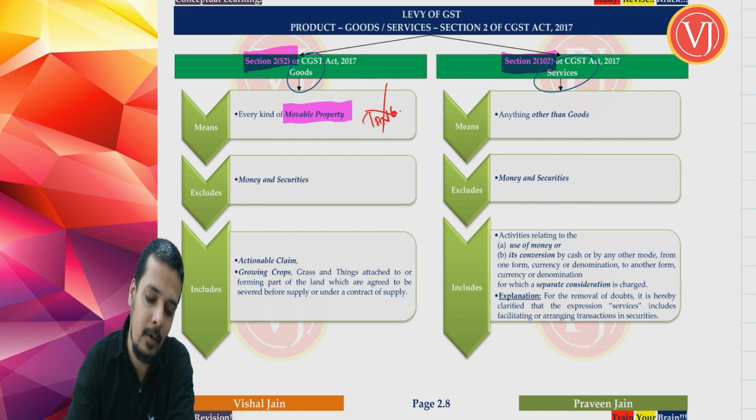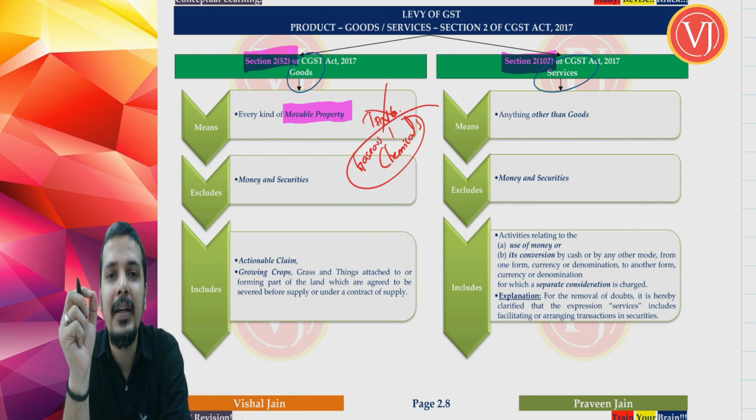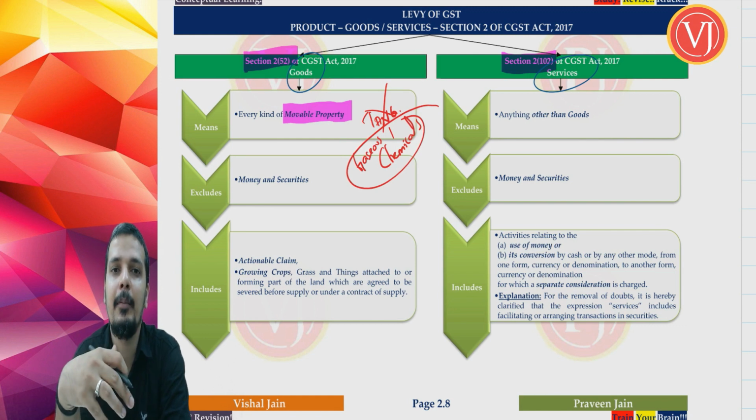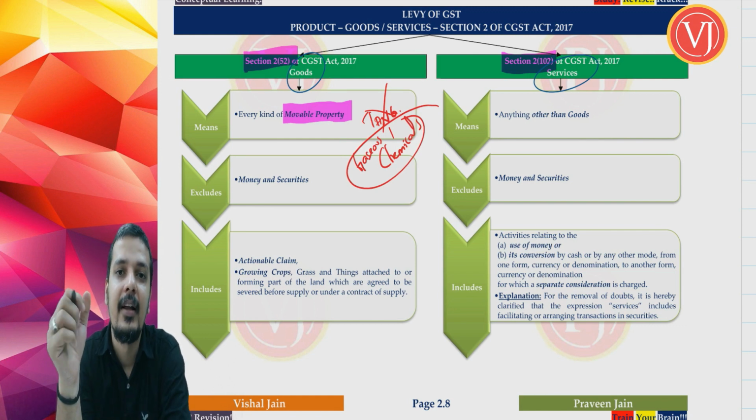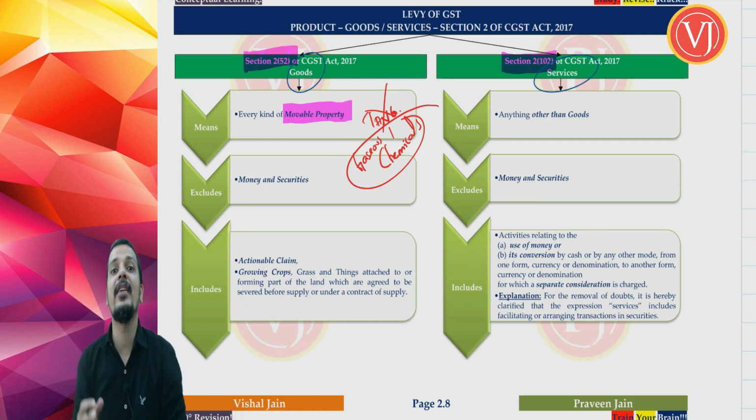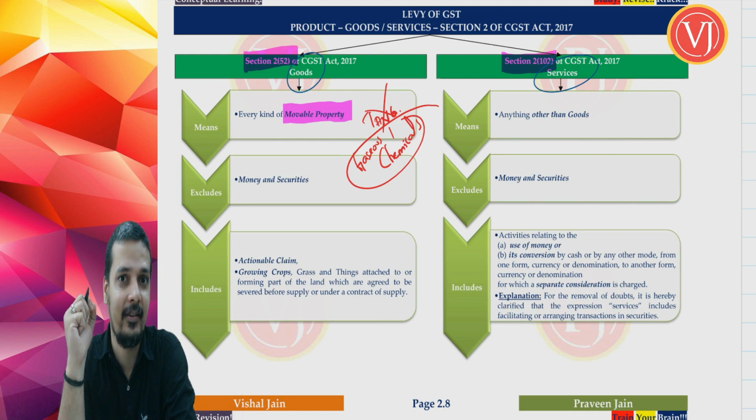For example, you're talking about chemicals, gaseous chemicals. The moment you're talking about gaseous chemicals, they may not be tangible. I'm not talking about the packing material, the cylinder in which these items will be there. These items per se may not be tangible, but still the fact remains that they are goods because they are movable. Goods is only determined by its movable characteristics. It is not determined by its tangible property. It is only determined by its movable property.